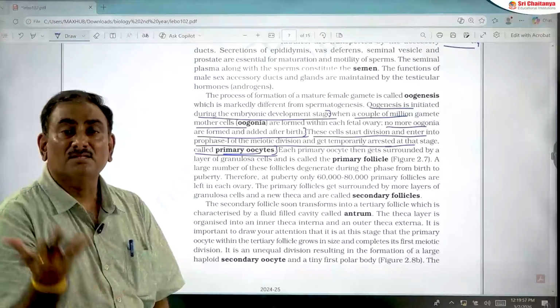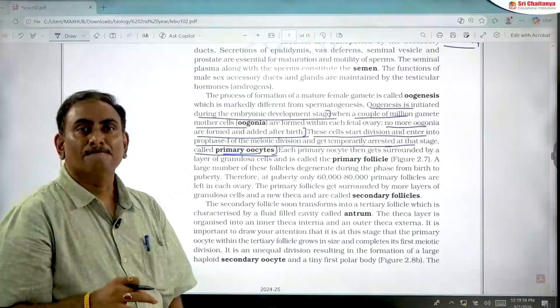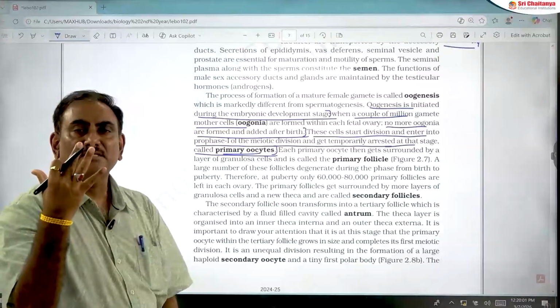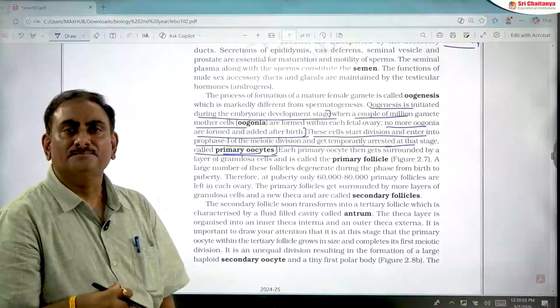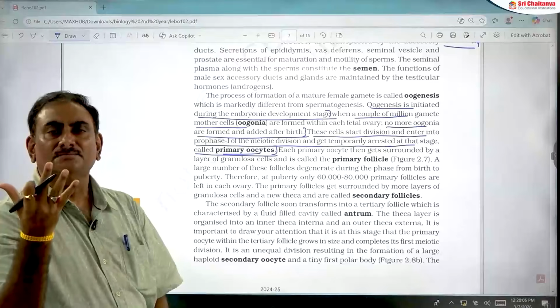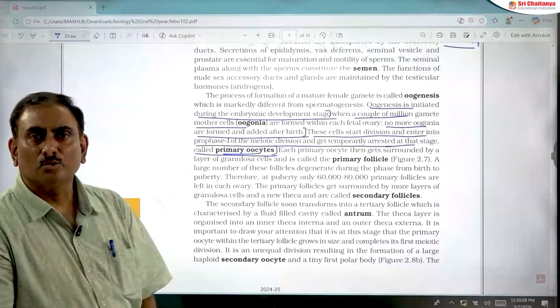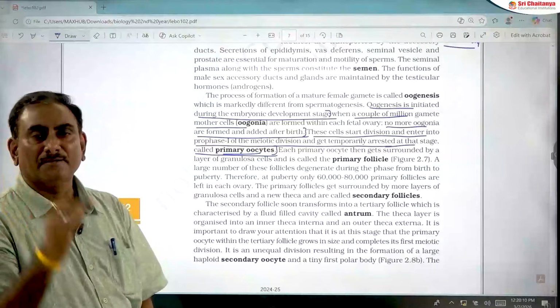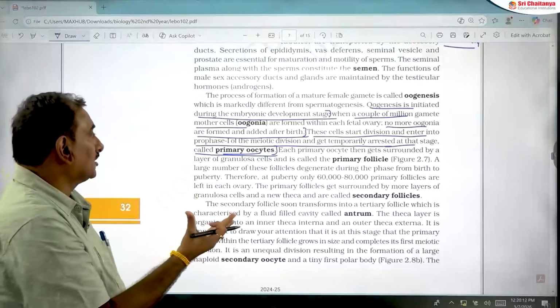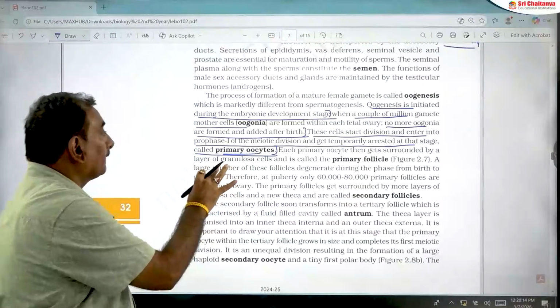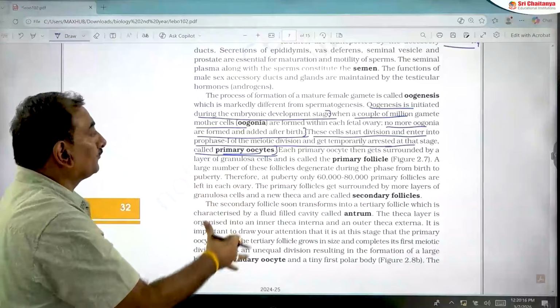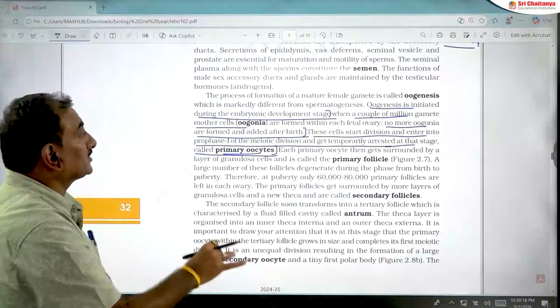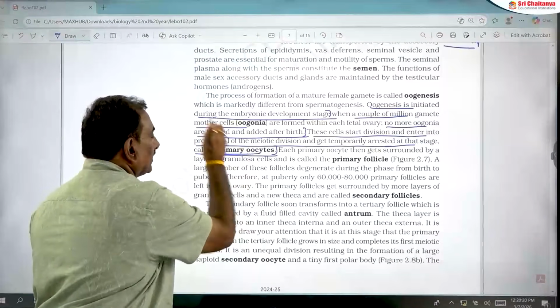When females reach puberty, then meiosis 1 is completed and the primary oocyte transforms into secondary oocyte at the time of puberty. So the stage that starts meiosis 1 and is arrested in prophase 1 of meiosis 1, as per standard medical books, is the primary oocyte.